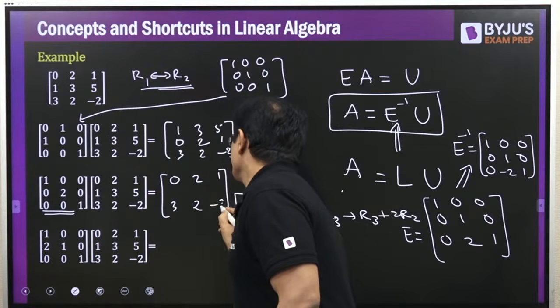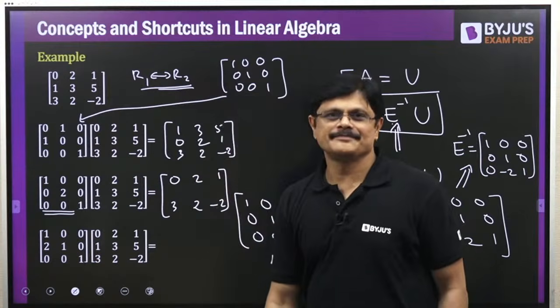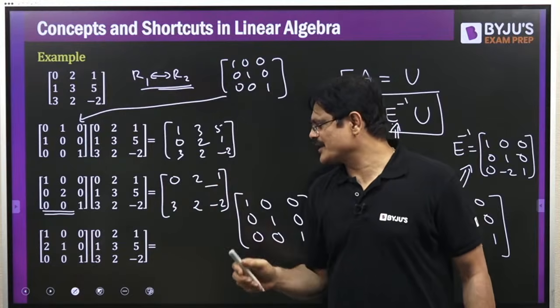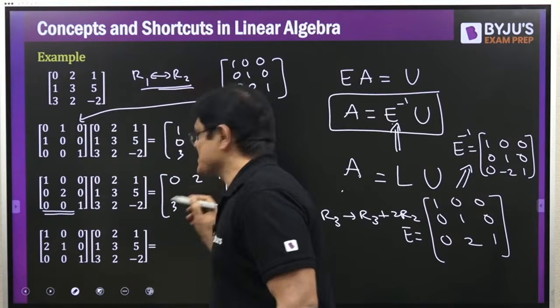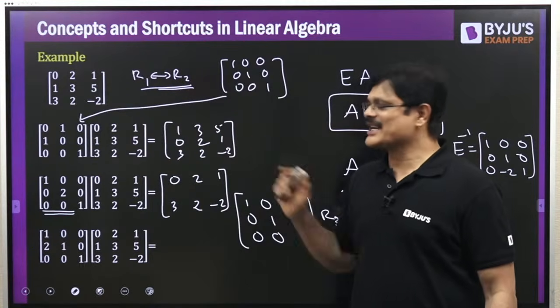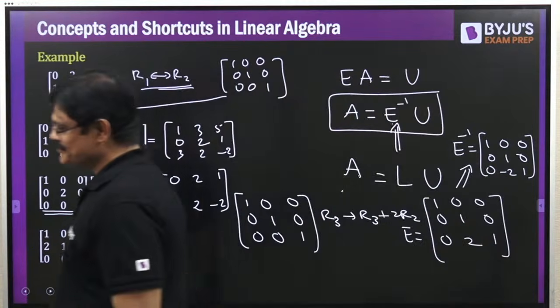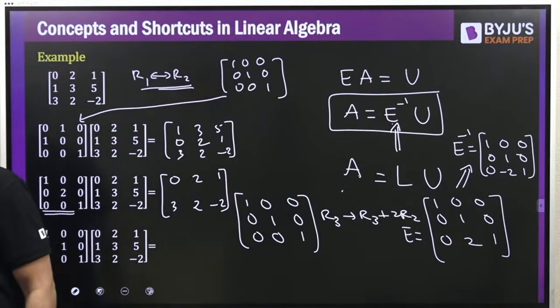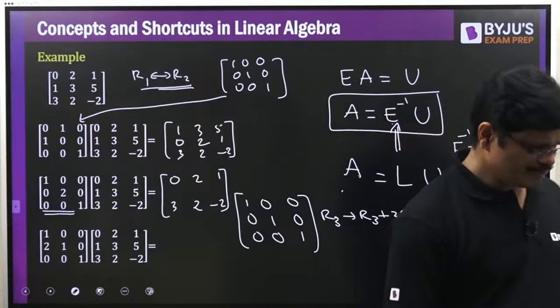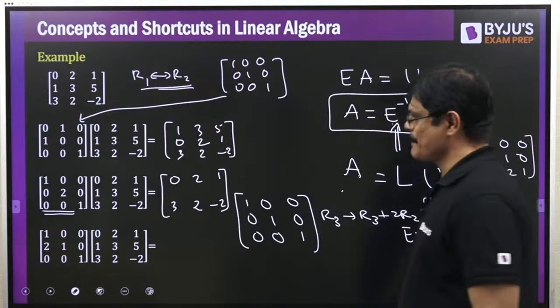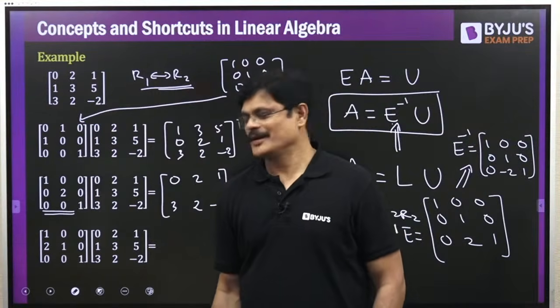I want only the second row here, sir. Please tell me what is the second row of this matrix. If you understood, you can give me the answer directly. What is the second row here?